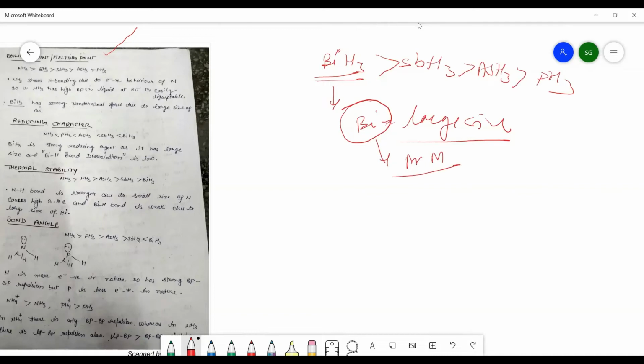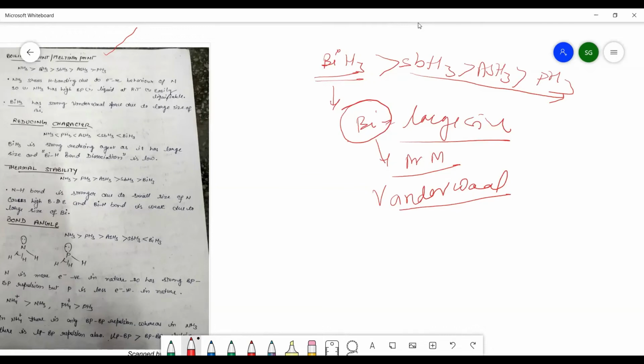Because of that, the van der Waals force of attraction will be stronger in the case of BiH3 as compared to the other group hydrides. This is the reason why BiH3 has a higher boiling or melting point than the other group hydrides.